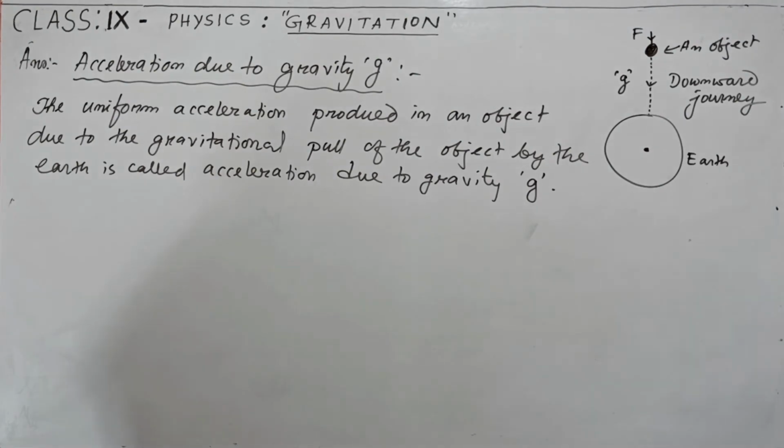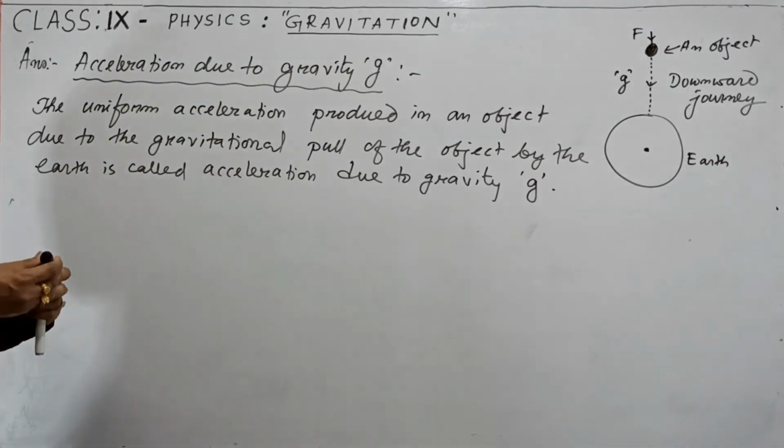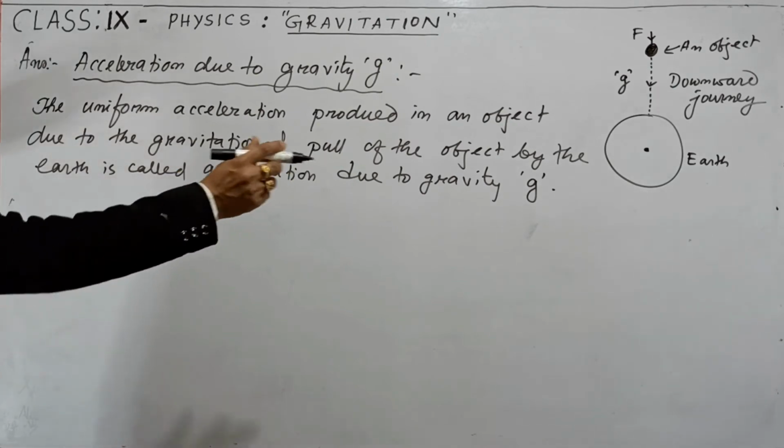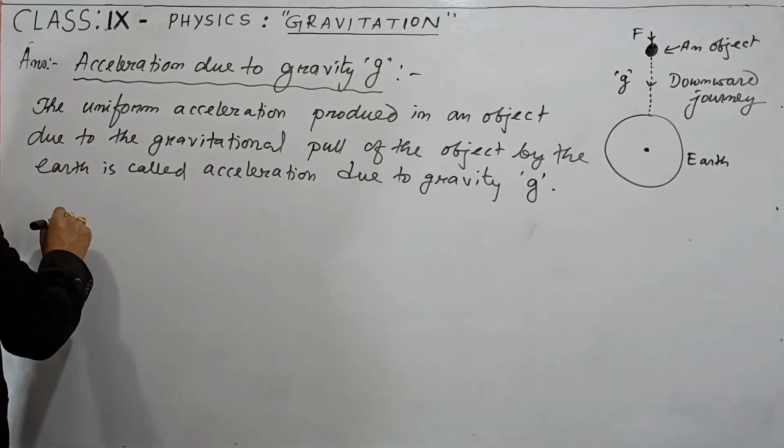The value of acceleration due to gravity is different from place to place, but some average approximate value we can learn by heart.